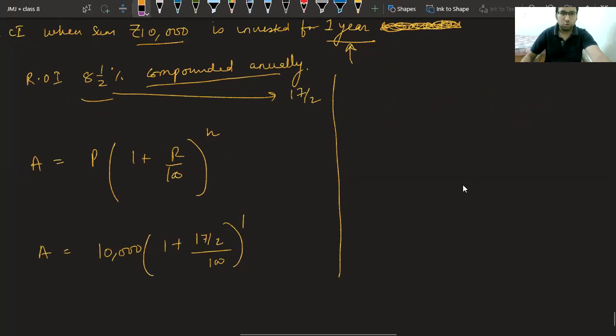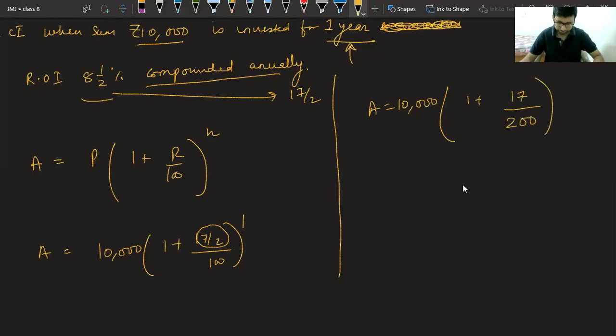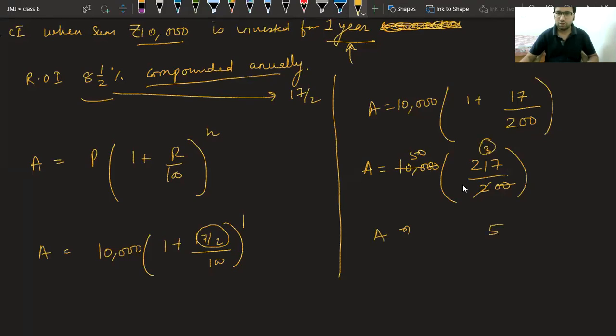Okay. What we can do is we can write this 17/2 as 17/200. So A becomes 10,000. 1 plus 2 will come in denominator. It becomes 200. Yes, you can write like this. And now you can solve. It becomes 200 plus 17 is 217 upon 200. And these 0 will cancel each other. We will get 2 50s are 100. And when you multiply this, you will get the answer. 5 7 is 35. 8 10. This is the answer.